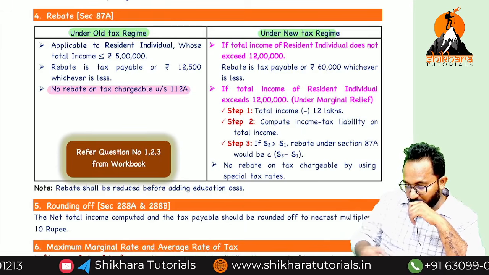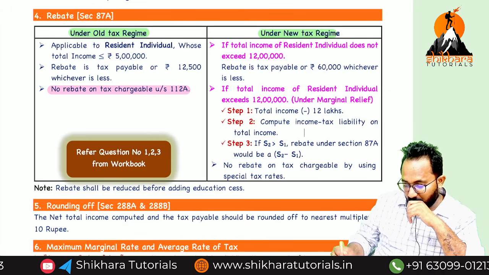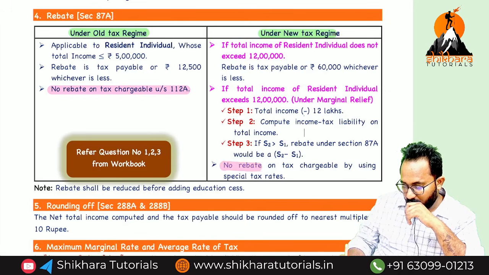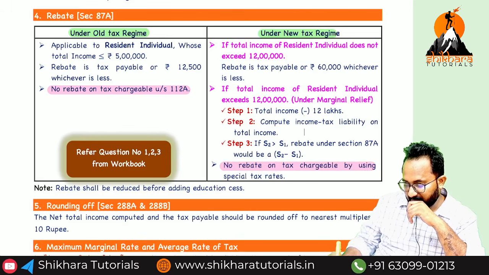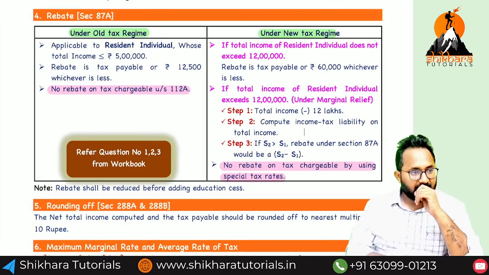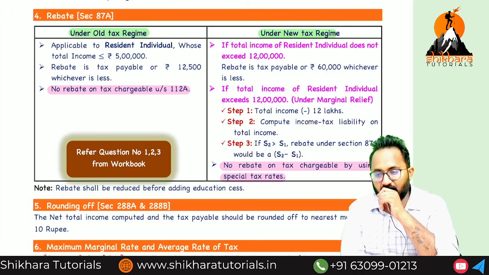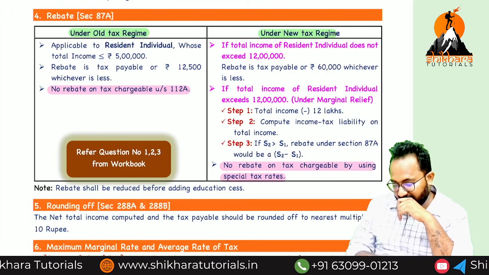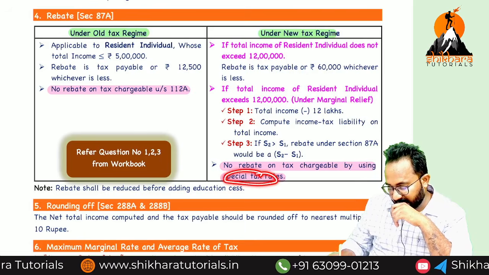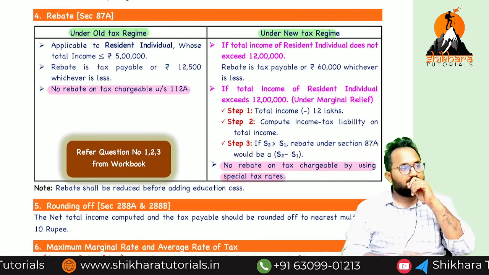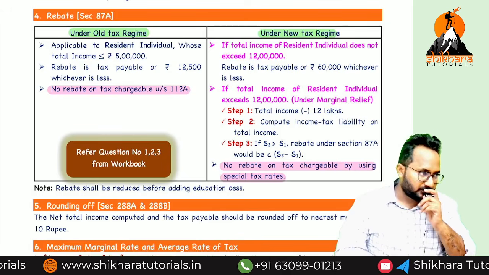Then what about under the new regime? Rebate is not available on which rates? Special tax rate incomes, like casual incomes, short term capital gains, long term capital gains, which are taxable at what? Special tax rates. On those you can't take any rebate. Understood?